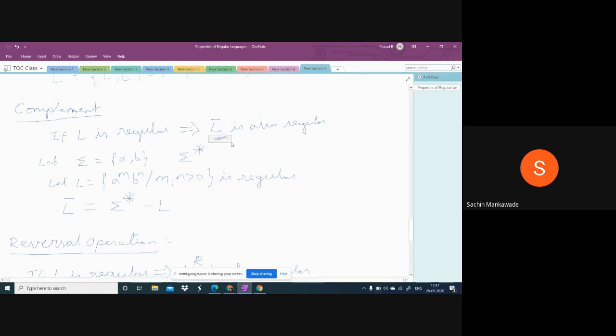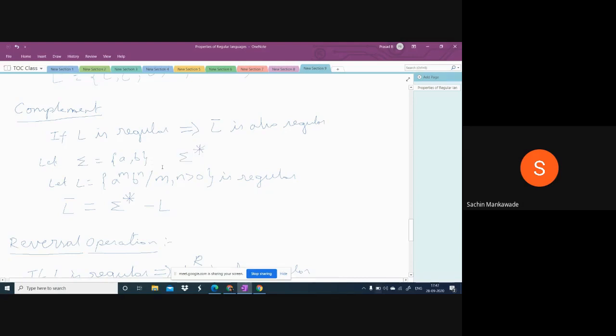Okay, let sigma be {a, b}. Here I gave you sigma is a comma b. What is sigma? The set of inputs. The set of inputs can be anything; here I took it as a comma b. Then if sigma is a comma b, what are the possible strings we can write over sigma?